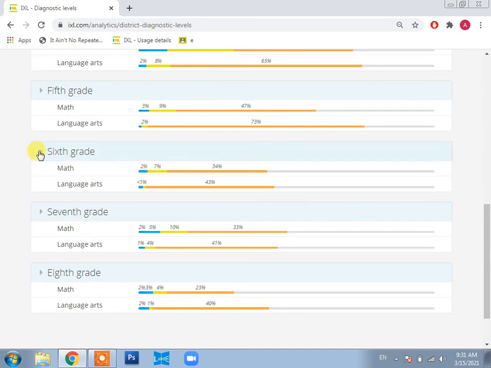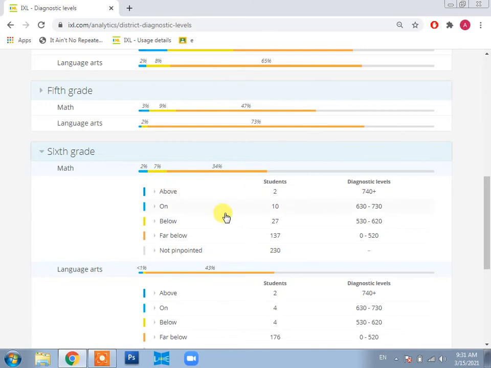For example, if you click 6, it will give you the complete breakup and tell you the exact number of students. It is showing the percentage, and it is showing you the exact numbers here, right? 10 students are on their level, 23 students below their level, 137 students far below their level, and 230 students not pinpointed.